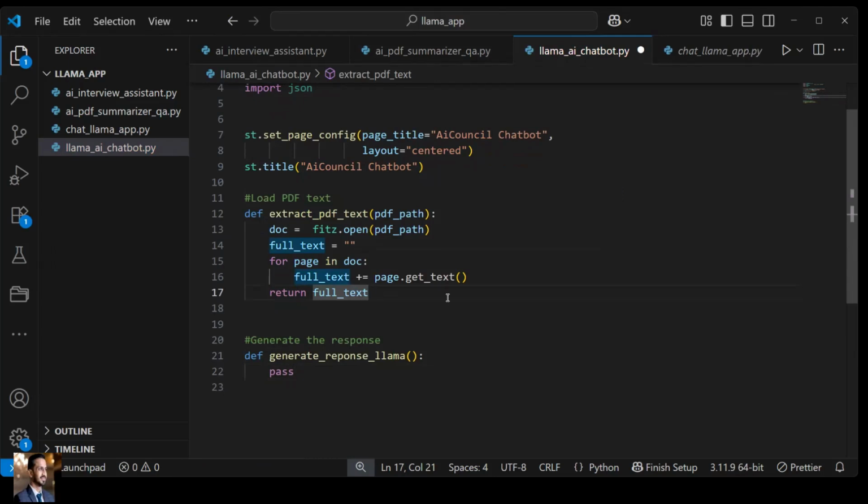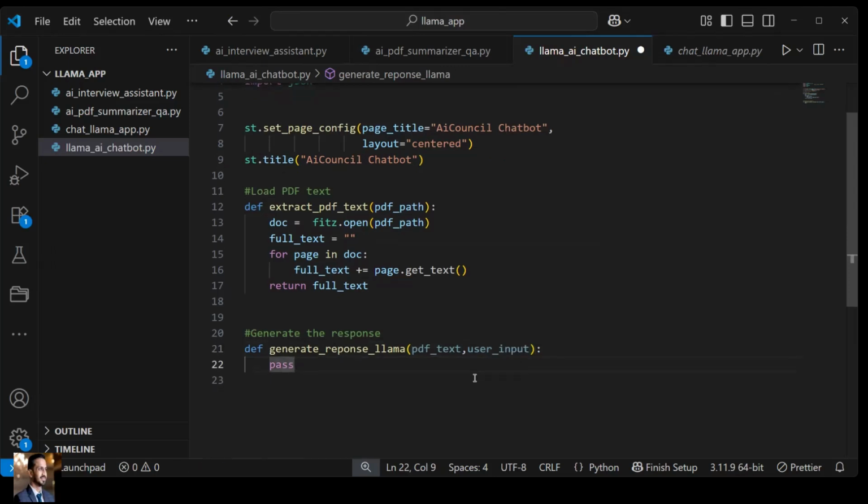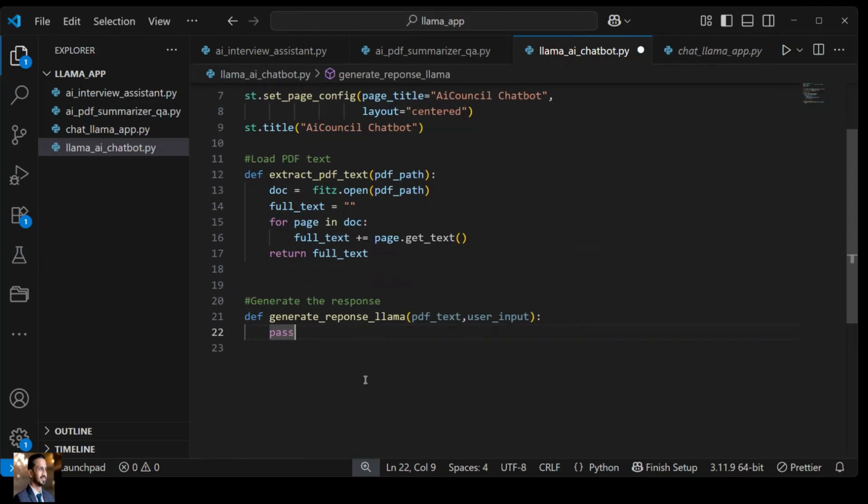The first thing you require is the PDF text. That means whenever this function is called, we have to pass the PDF text, so let's say pdf_text. Thereafter, apart from the PDF text, we require the user input as well. That user input will also be required to generate the response. So let's just continue with this much, and thereafter, if anything else is required, we will add it.